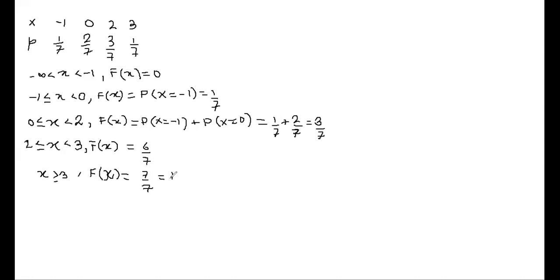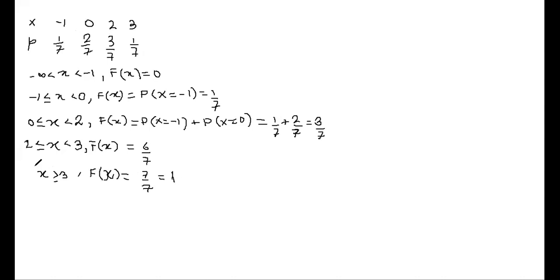Anyone else? Shaiv has given me an answer. See what we are doing in this Fx. We are taking the sum of all probabilities, the total probability value obtained in the particular problem. So the total probability, or sum of all probabilities, will always be equal to 1.